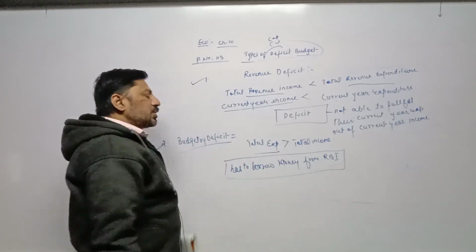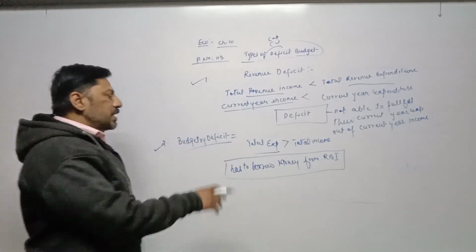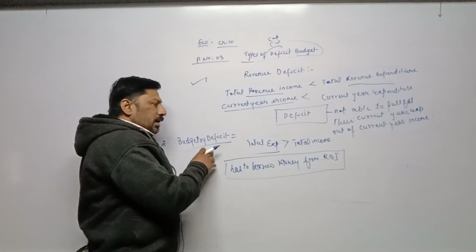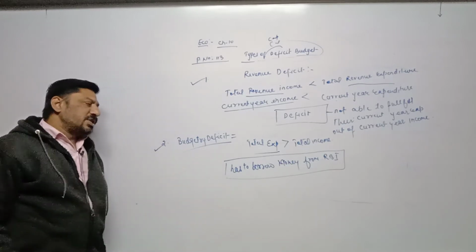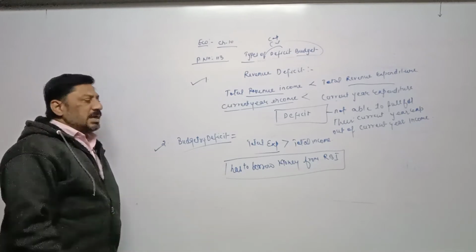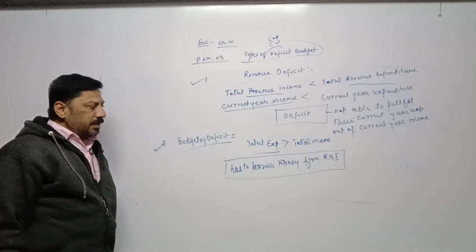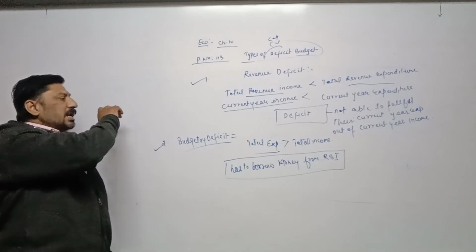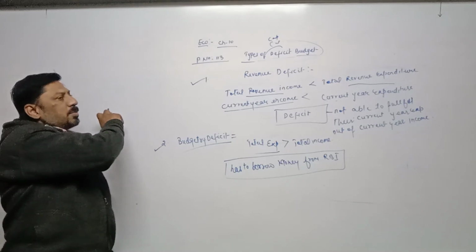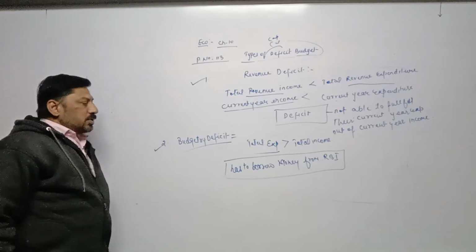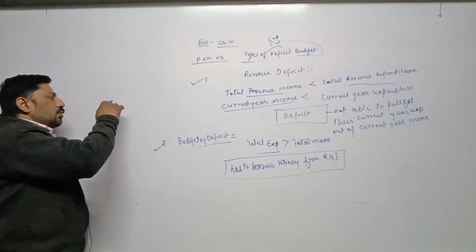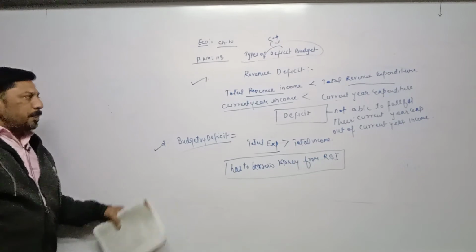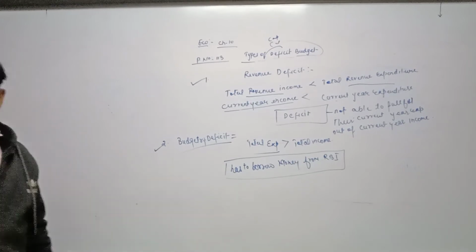But here, if total expenditure is more than total income, then central government has to borrow money from Reserve Bank of India, and state government has to borrow money from central government in order to fulfill their expenditure. When the state government is borrowing money from central government, then it is also known as overdraft. The two topics are completed, revenue deficit and budgetary deficit.